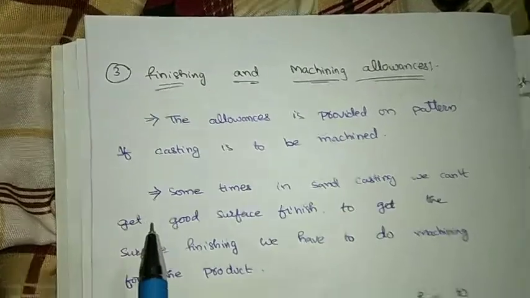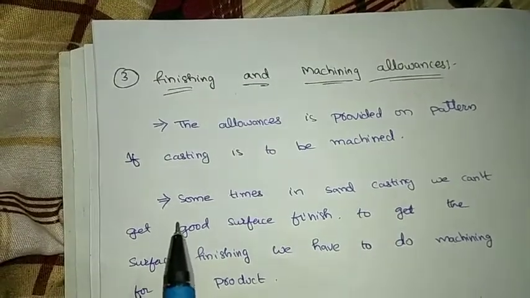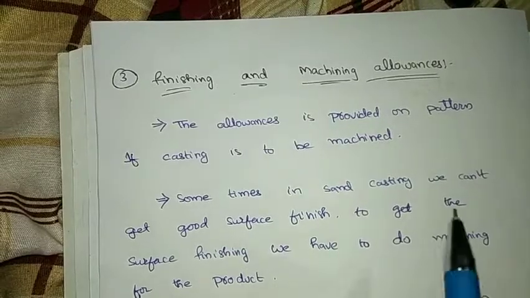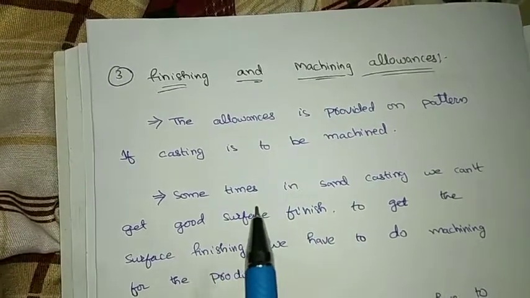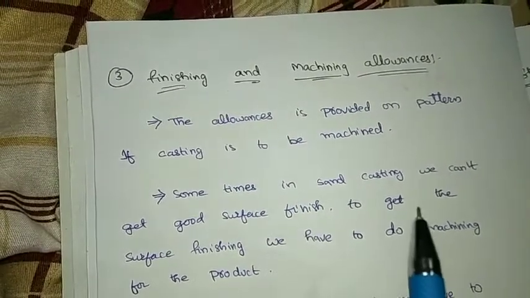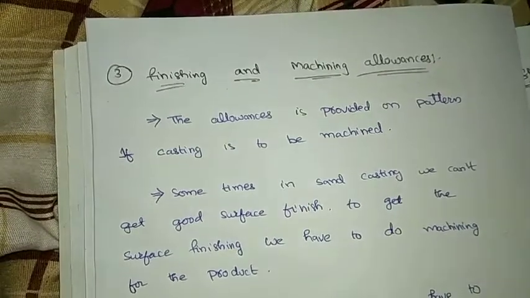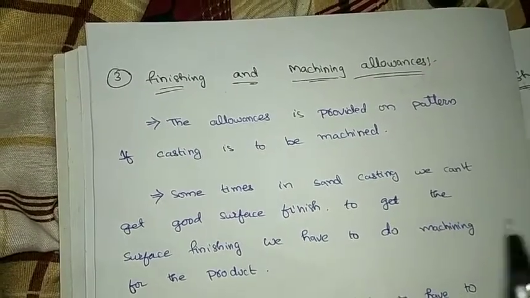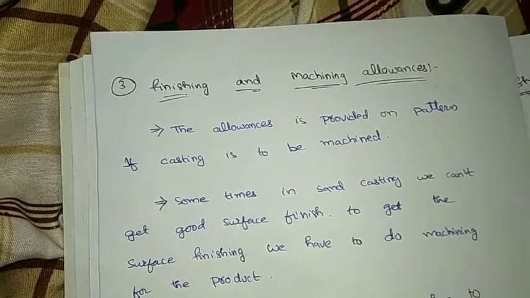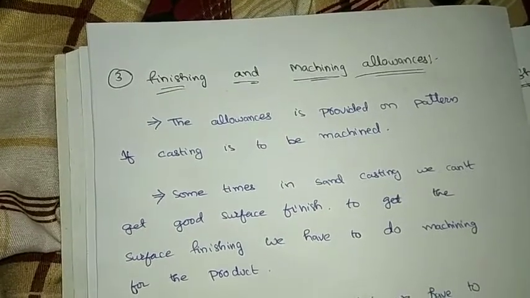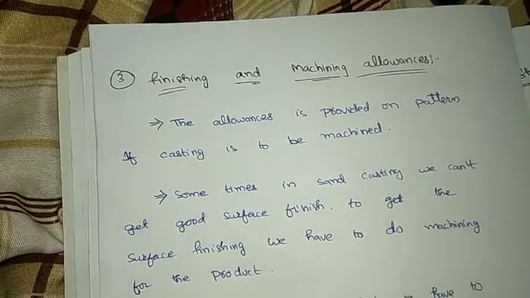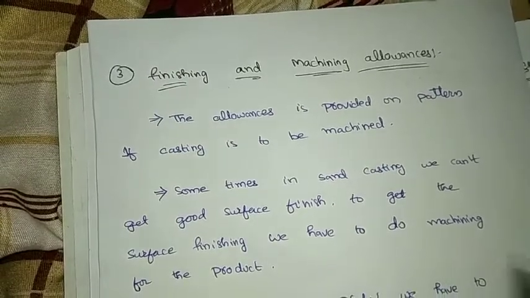Let us see our third type of allowance, which is finishing and machining allowance. Finishing and machining allowance is provided on the pattern if the casting is to be machined. Sometimes in sand casting we can't get a good surface finish. To get the surface finish, we have to machine the product.